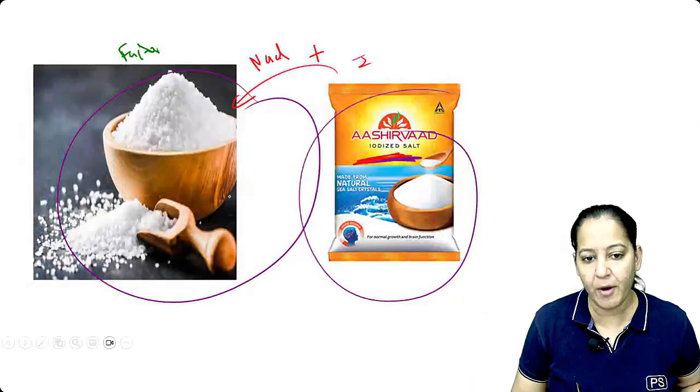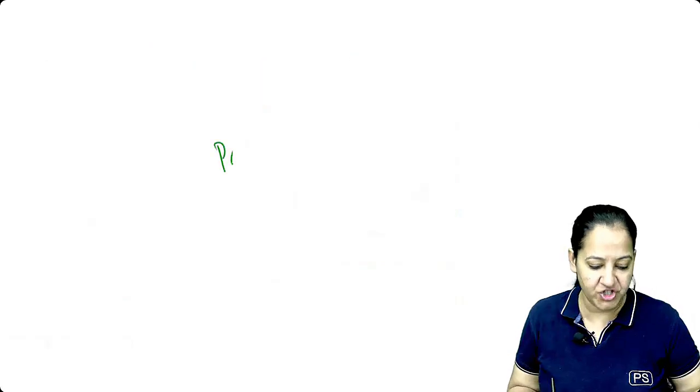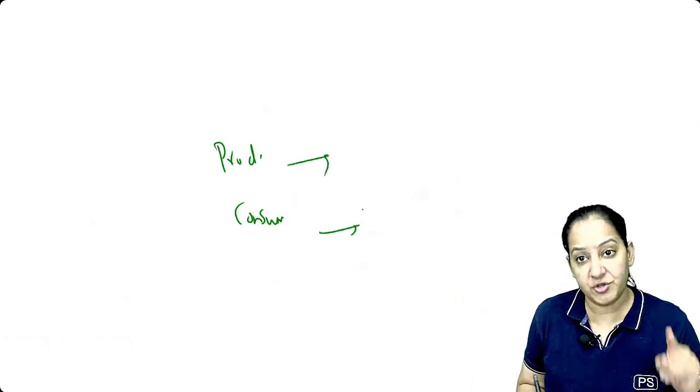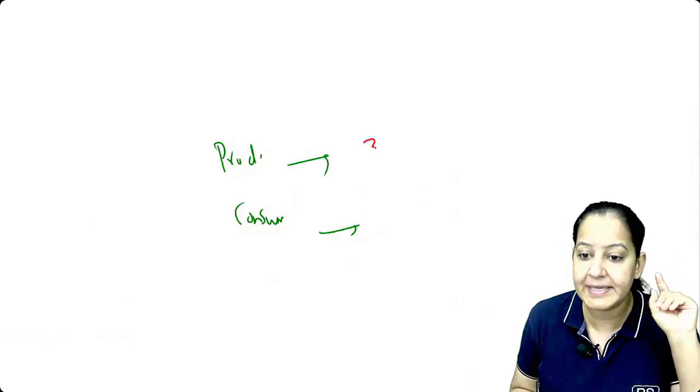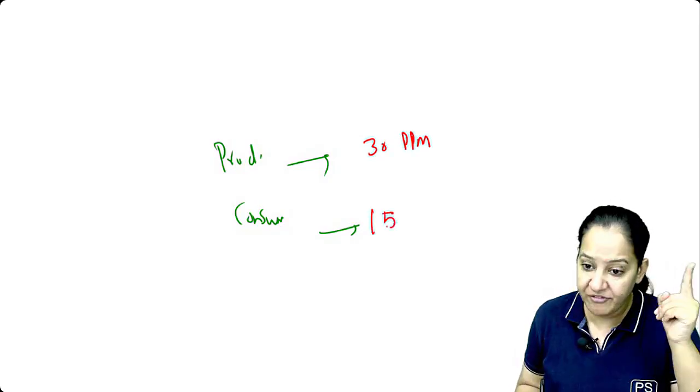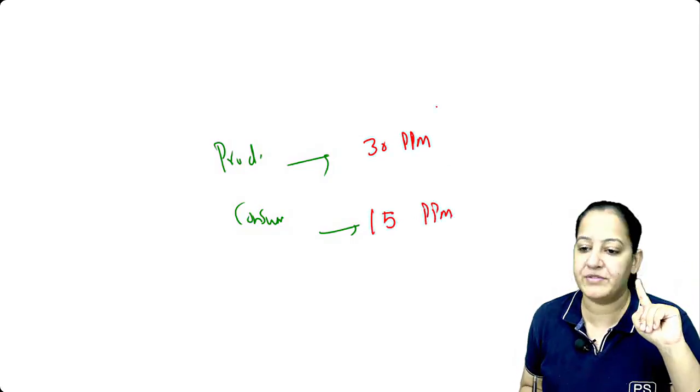Okay, got my point? So at the time of production and at the time of consumption, tell me the minimum iodine which should be present in the salt according to the government guidelines. It should be 30 ppm at the time of production, and it should be minimum 15 ppm at the time of consumption.